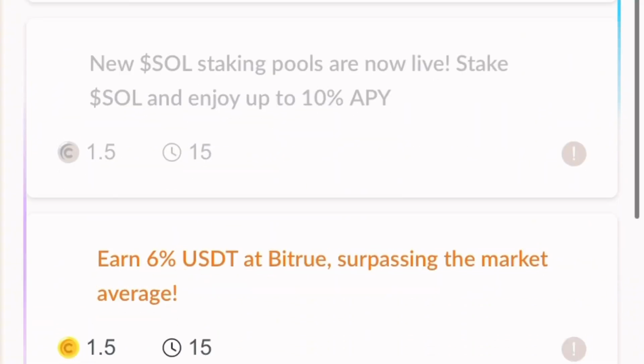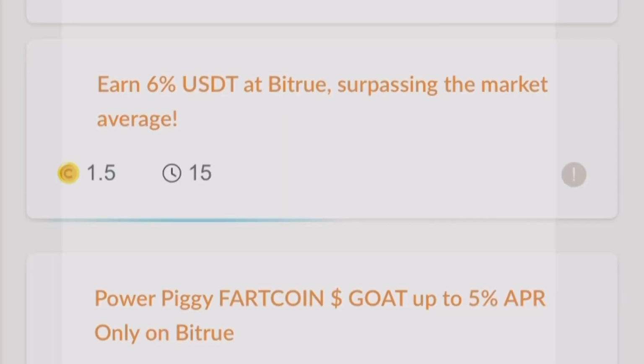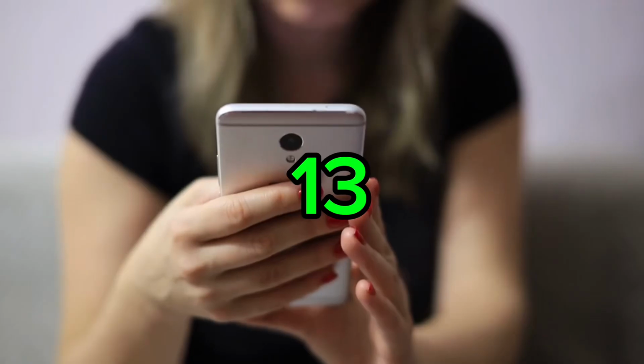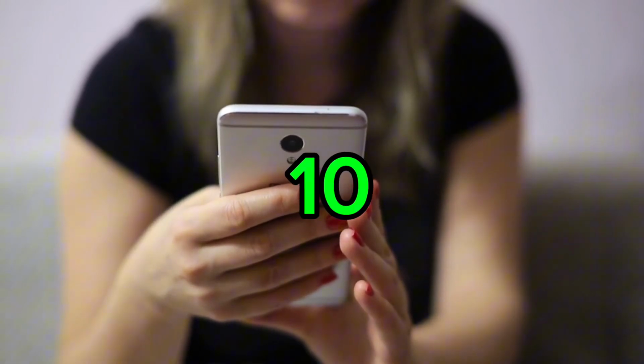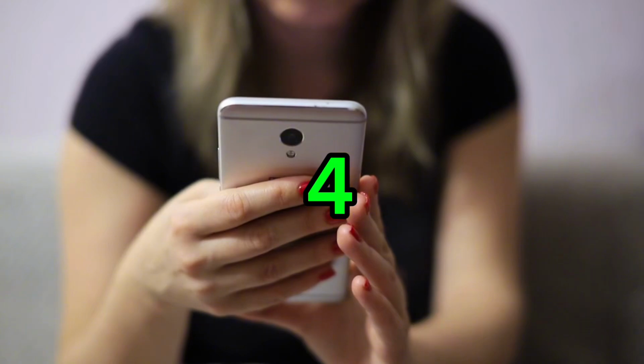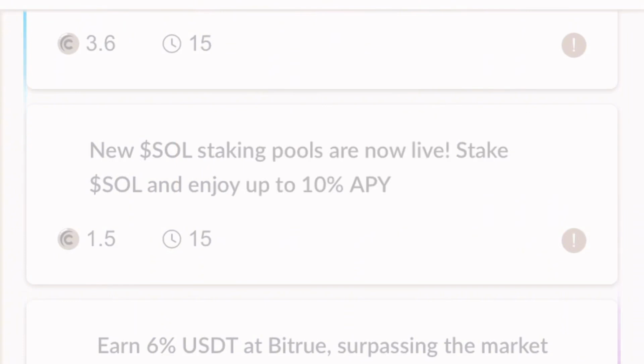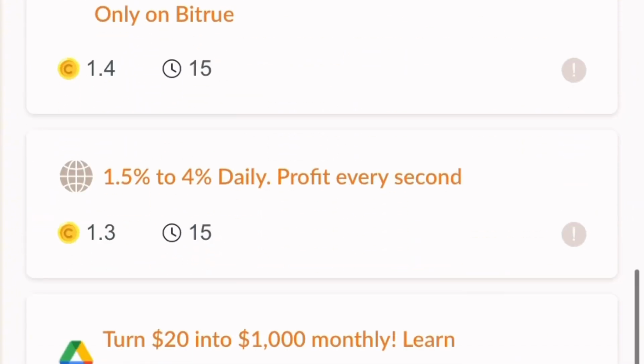And so when you go ahead to click this third one, you're going to be paid 1.5 coin as well, meaning you will stay on this page for 15 seconds. For example, what you want to do is tap on this text and you're going to be staying on this page for 15 seconds. Once you're able to count up to 15 seconds on this interface, you just have to go back to your account and the amount will be credited into your wallet. As you can see right now, you have earned 1.5 coin. So this is what you will do to several of these texts on this account.